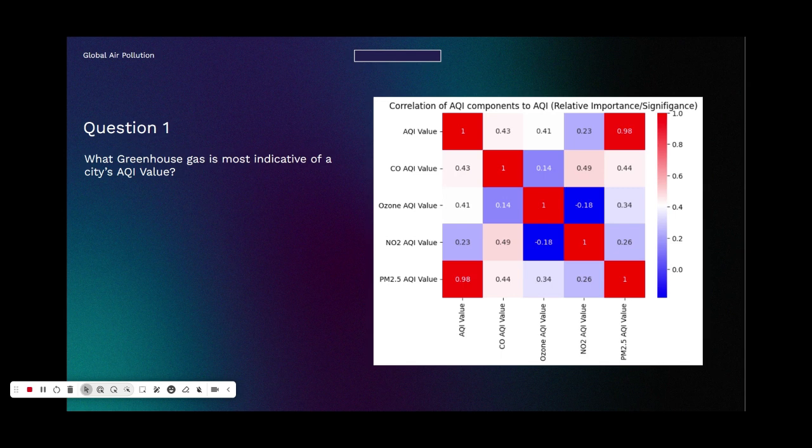From this heat map, if you look at the first column or the first row, you can see all of the correlations from AQI to its component values, and you can see that PM2.5 is by far the strongest correlation, having correlation 0.98, almost 1. This suggests that PM2.5 is the most abundant pollutant in the atmosphere, and more importantly, it implies that it is the greenhouse gas or pollutant that is most indicative of a city's AQI value.